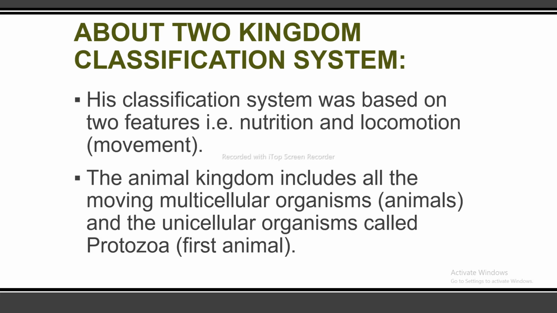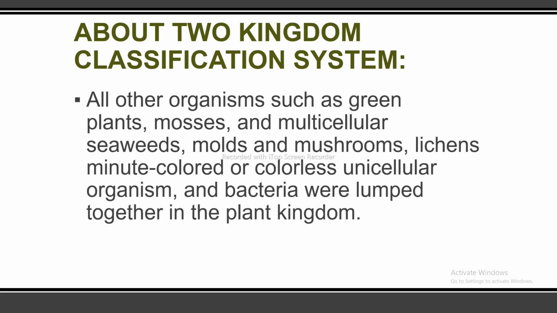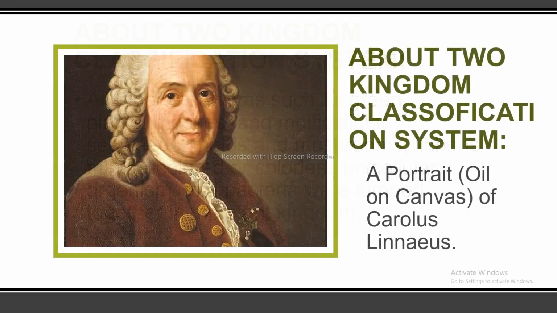The animal kingdom includes all the moving multicellular organisms, animals, and unicellular organisms called protozoa, first animal. All other organisms such as green plants, mosses, and multicellular seaweeds, molds, and mushrooms, lichens, and minute colored or colorless unicellular organisms and bacteria were lumped together in the plant kingdom. The two kingdom classification system is shown in the portrait, oil on canvas, of Carolus Linnaeus, as shown in the figure.